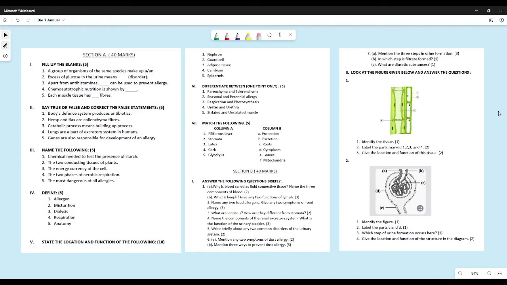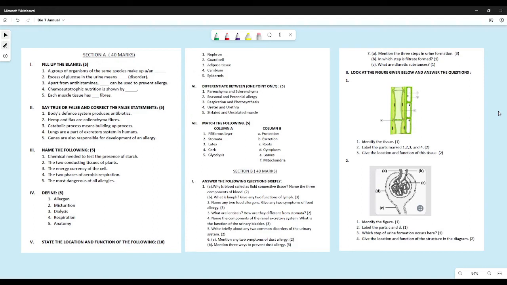Simple as that. Micturition. Now many of you thought that as micronutrients. I do not know. You kept on writing as micronutrients are substances which are required by our body, by the plant in minor quantities. No, read the word carefully. It is micturition. The act or the process of expelling urine from the body is called as urination or micturition. That is the thing.